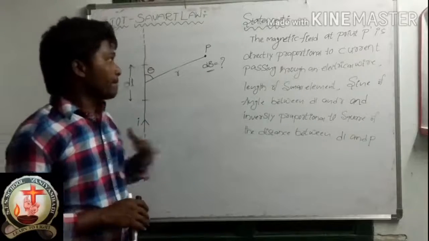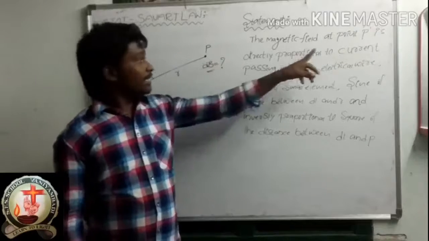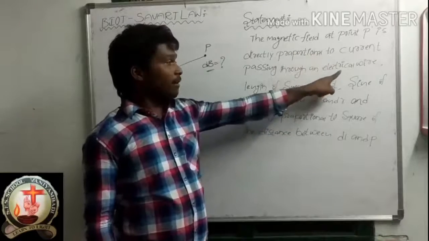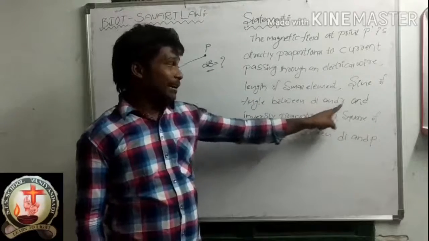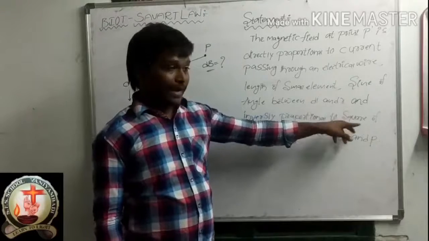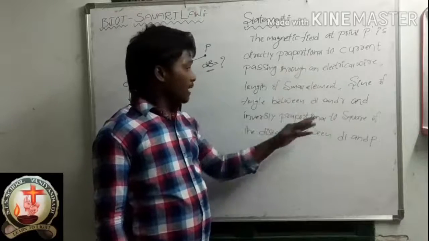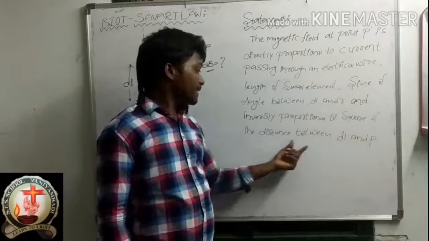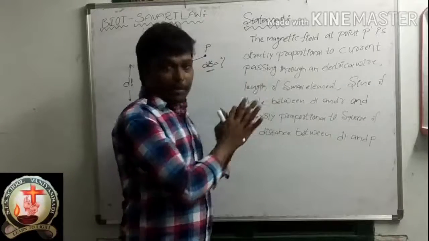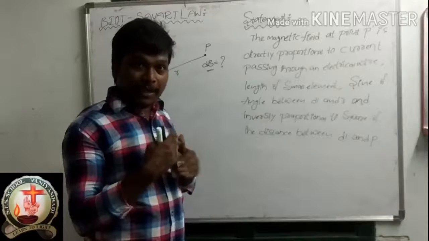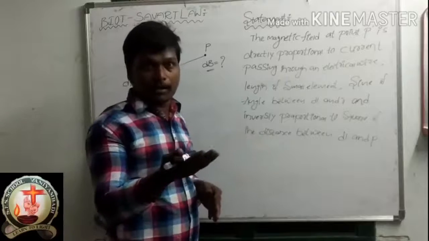Once again I will tell. The magnetic field at point P is directly proportional to current passing through an electrical wire, length of small element, sine of angle between DL and R, and inversely proportional to the square of the distance between DL and P. From this statement I will write some mathematical expressions, then you can easily understand this.